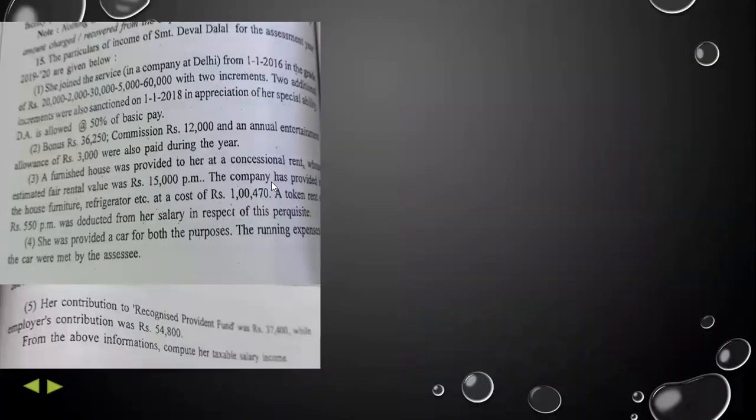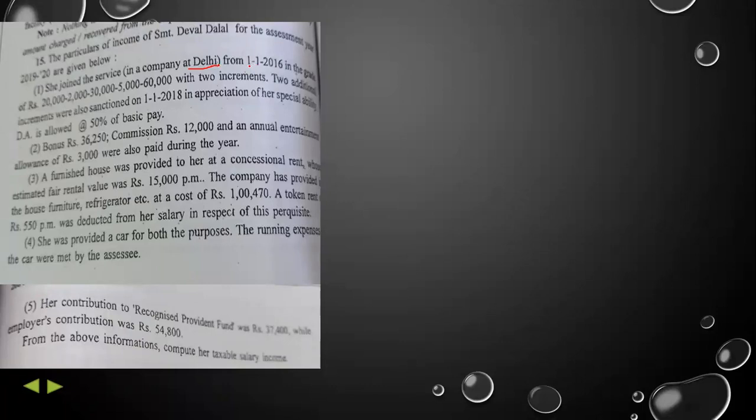In sum number 15, it is given that the particulars of income of Srimati Deval Dalal for the assessment year 2019-20 are given below. She joined the service in a company at Delhi. Now, whichever information is very important to us, I will underline. First of all, she is working in Delhi.